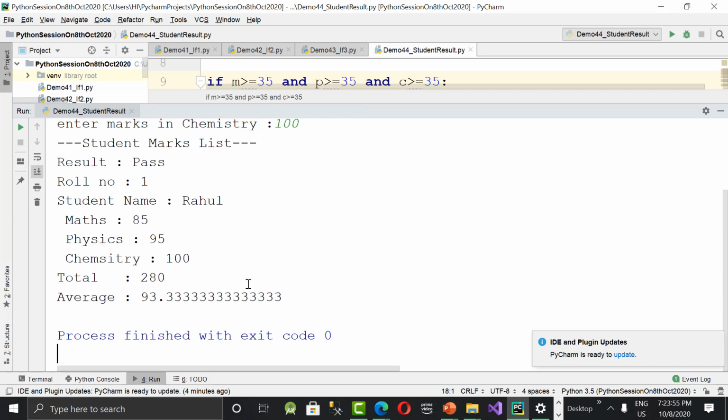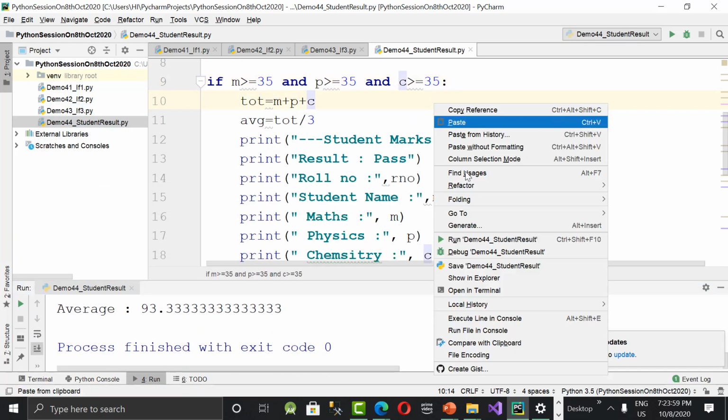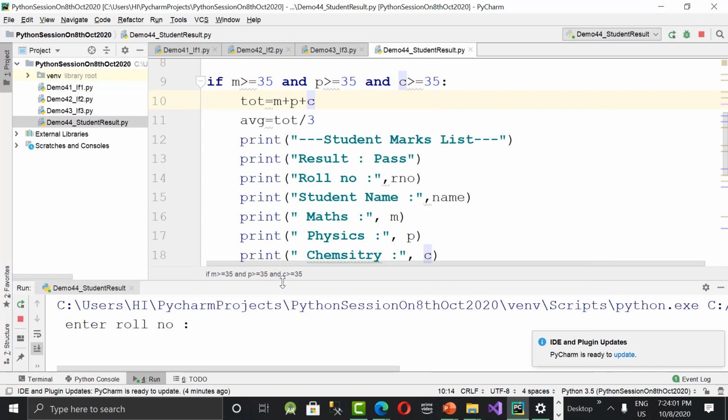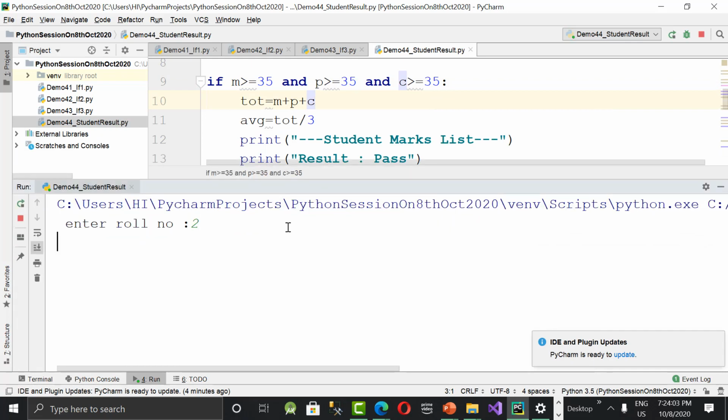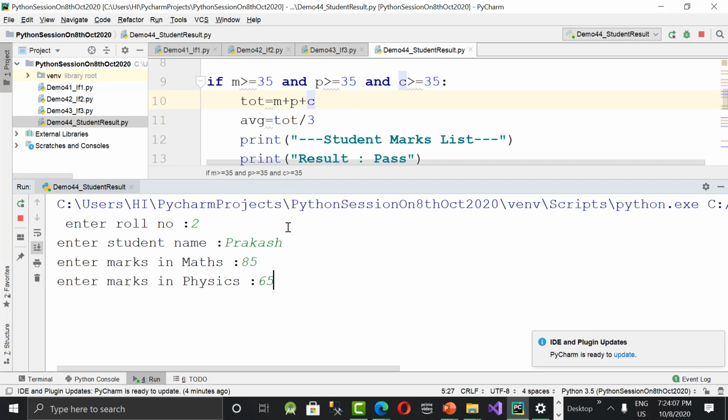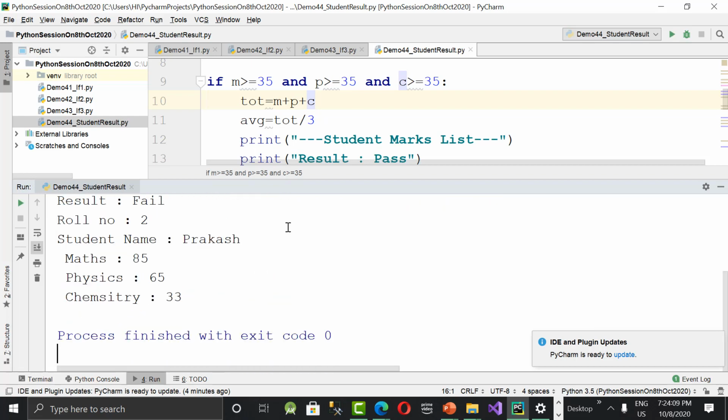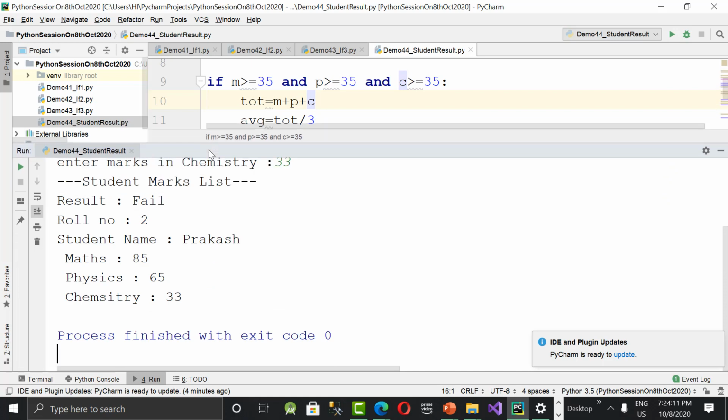Now let's execute it again. This time I'm giving roll number 2, I said Prakash. And I'm giving marks 85, 65, and 33. And the result is fail. And then we got just roll number, name, marks, and fail. No total and average, because the student failed, I don't want to calculate average and total. This is good.